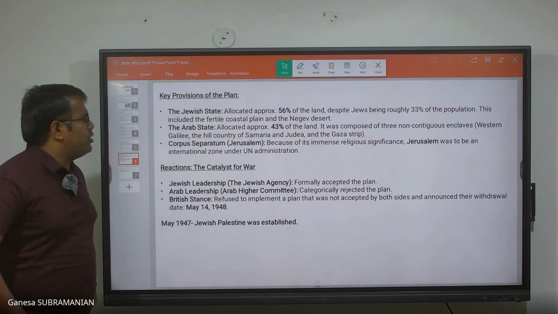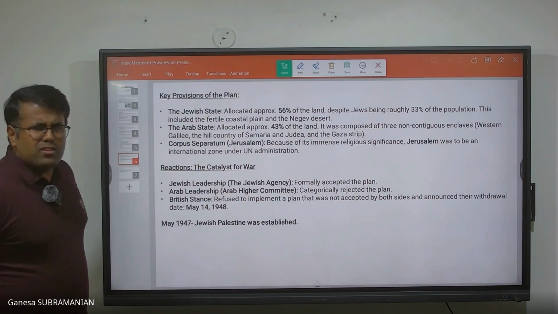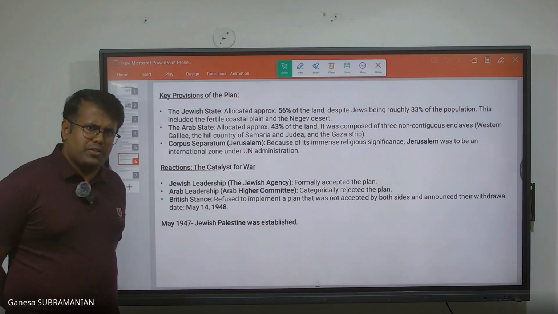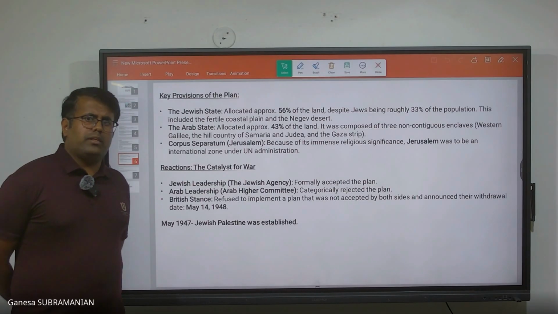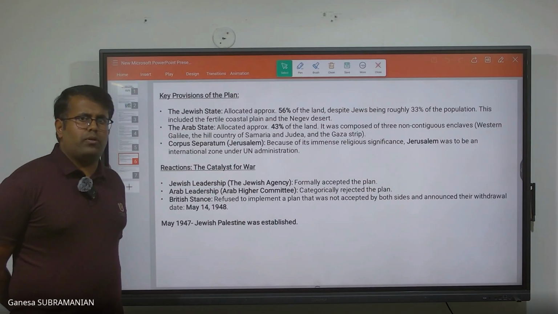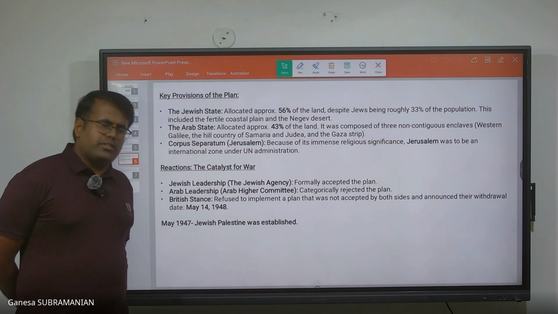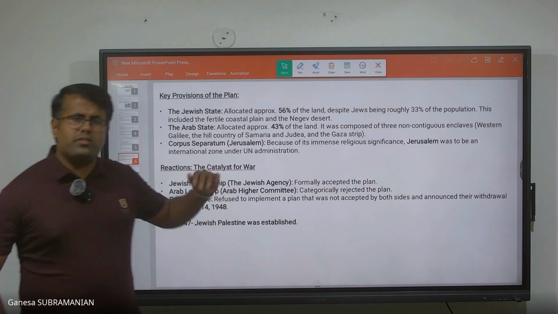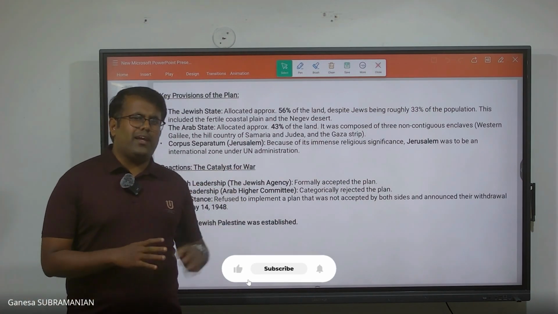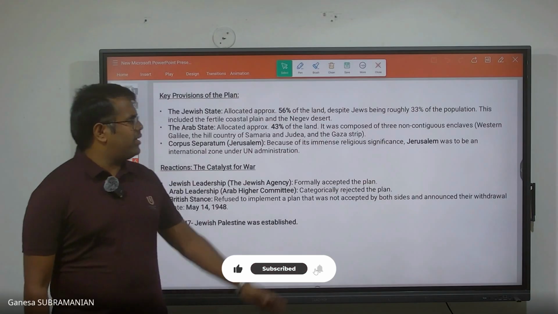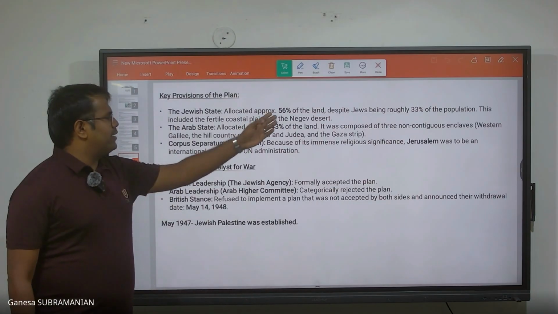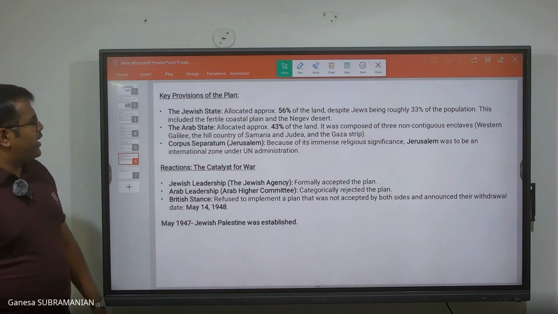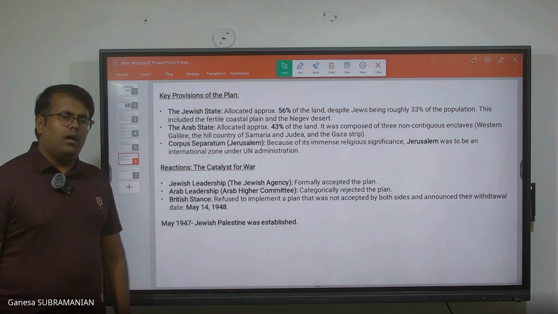We'll create a Jewish state which had approximately 56% of the land. Obviously we all understand that the UN is a pro-US organization, and we are also aware that the Israel community exerts a tremendous influence on the United States of America: their academia, their decision making, administration, politics, funding of many things is under the lobby of this Zionist group. So here also they take the upper hand in that majority report, where they take the important fertile coastal plains and the Negev desert. So that was the first idea. And second is the Arab state, which comprises almost 43% of the land mass.